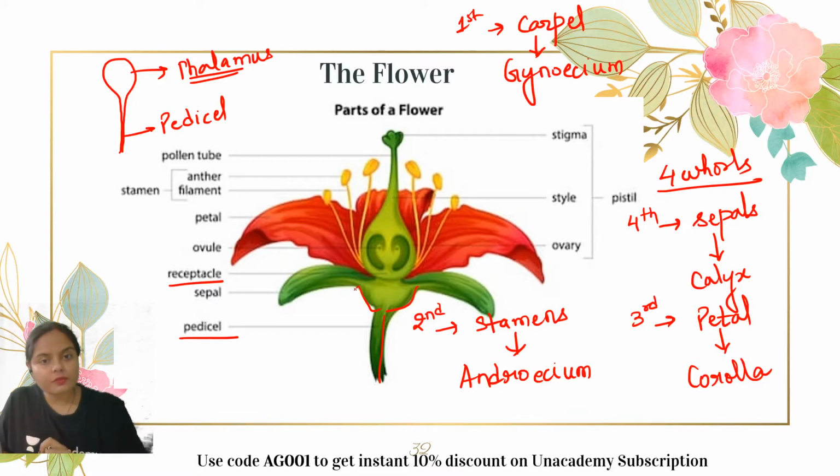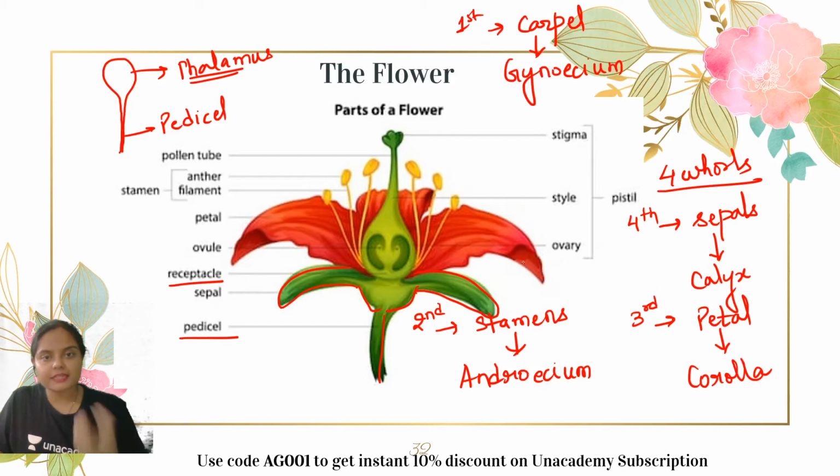Now on the outermost whorl, this green color structure called sepal is present, right? Its function is to provide protection to all the structures which are present inside it. That means to the petals, to the androecium, and to the gynoecium. Then inner to it is the third whorl, which is the petal, collectively known as the corolla.